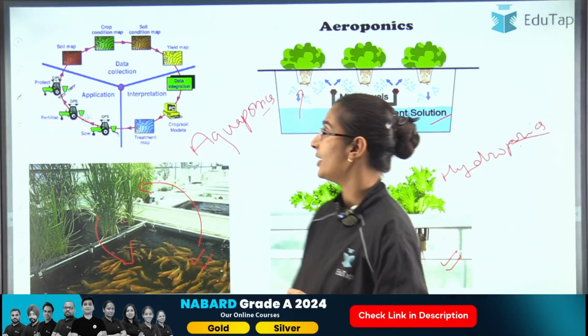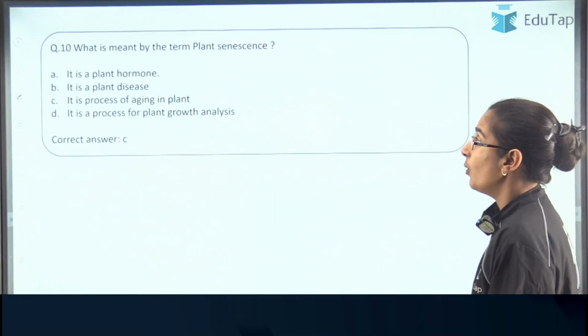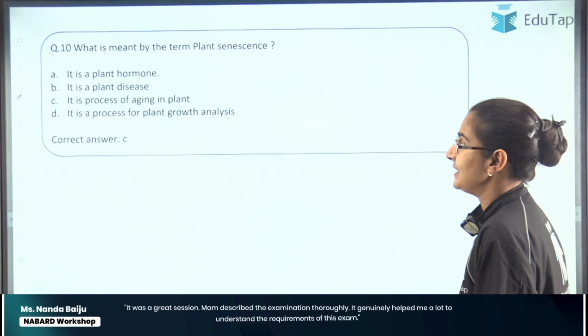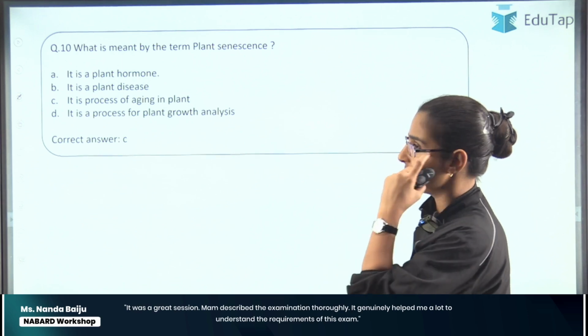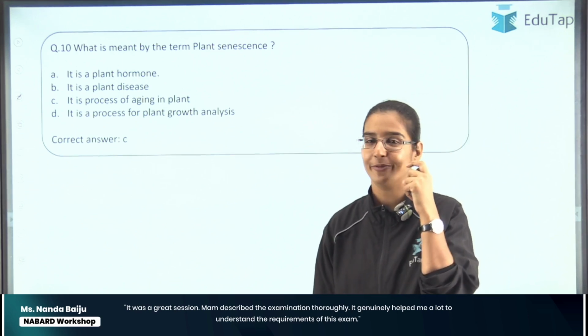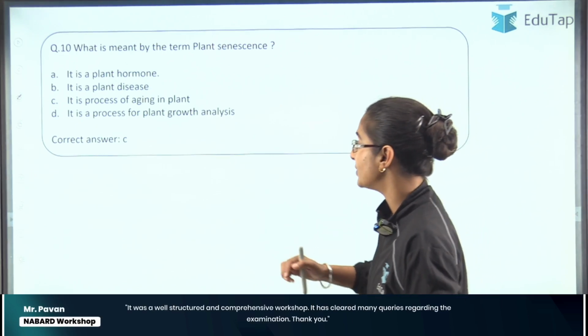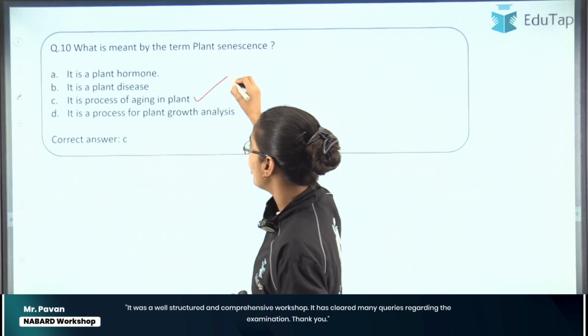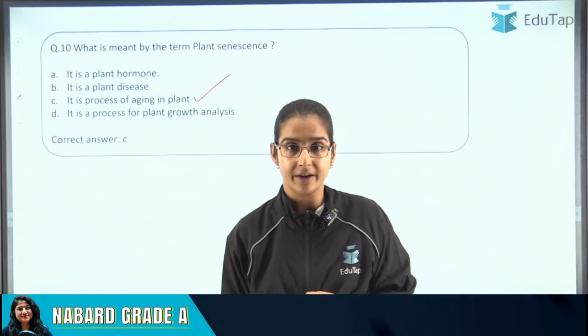All right, now let's move to the next question. It says, what is meant by the term plant senescence? Oh, the answer has already been written here. I'm so sorry, all the surprise element went away. Otherwise, this was a very interesting question. So the correct answer here is option C. It is the process of aging in plants. So plant senescence means aging in the plant.